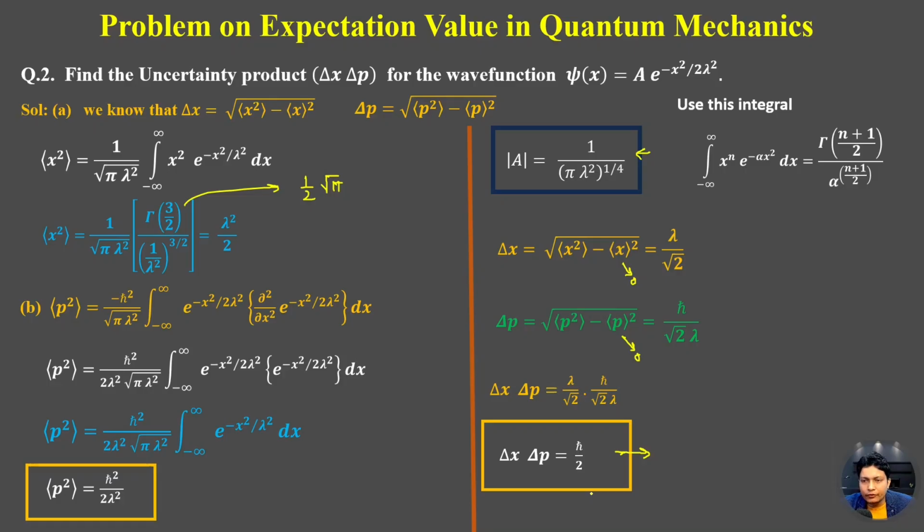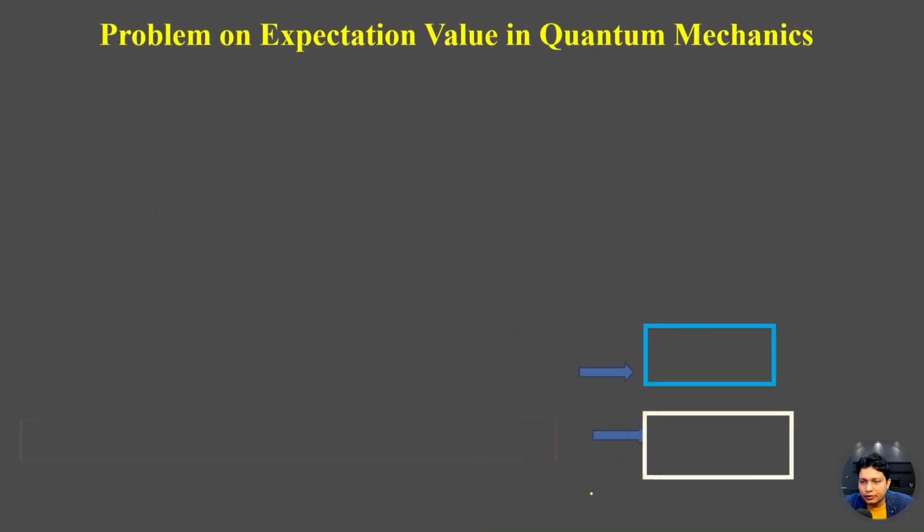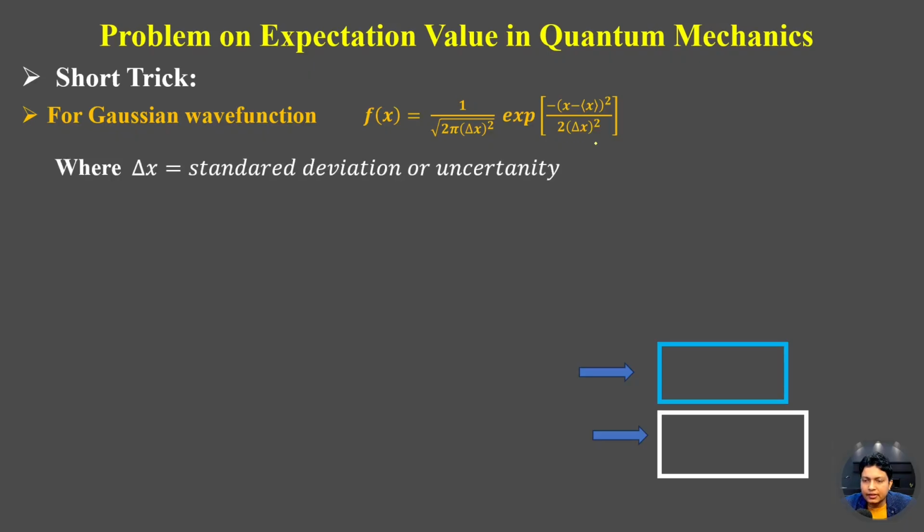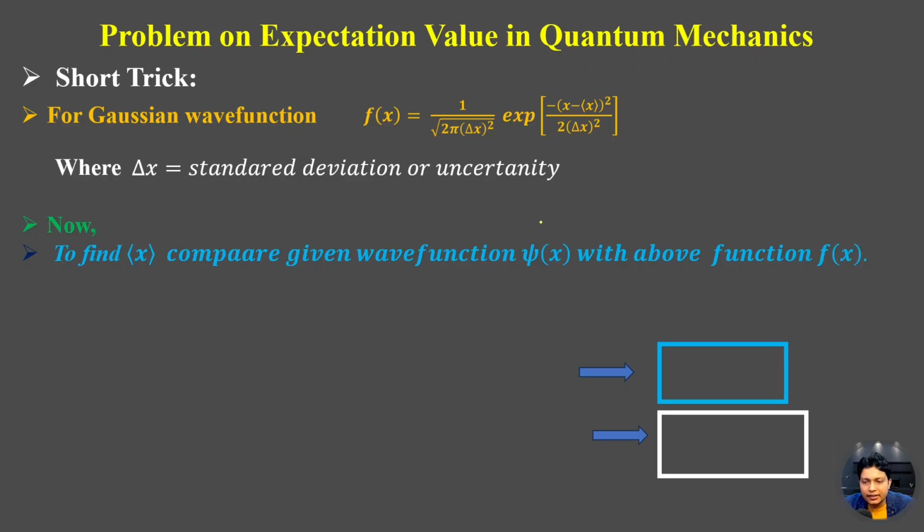So we can solve this by shortcut also for the Gaussian wave function, because we know that for the Gaussian wave function, this is the general form of the wave function f(x) equal to 1 upon under root 2 pi delta x square, exponential minus of x minus expectation value of x whole square divided by 2 times delta x square. So now here delta x is the standard deviation or the uncertainty. Now we can calculate directly. So to find the expectation value of x, compare the given wave function psi(x) with the above wave function f(x).